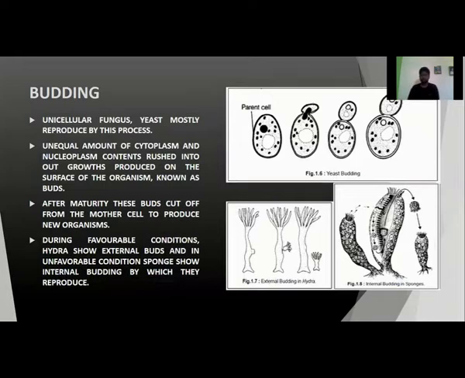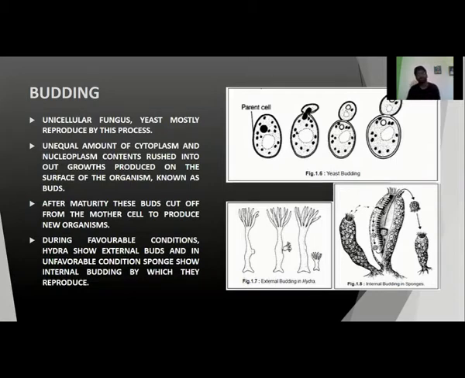If we see yeast, it will show an appearance like a multicellular organism, but yeast is actually not a multicellular organism. Okay, it behaves like a pseudo multicellular organism due to the formation of buds. They continuously produce buds on their cell membrane.